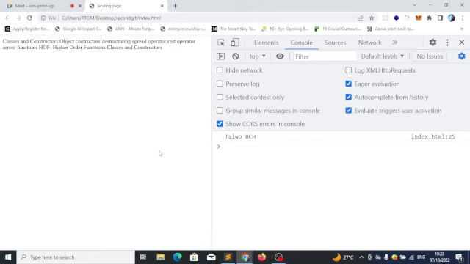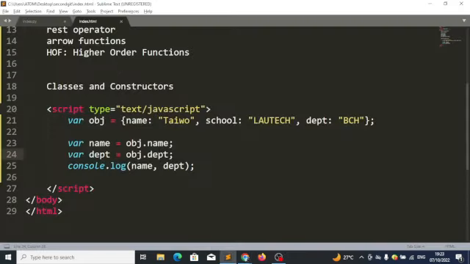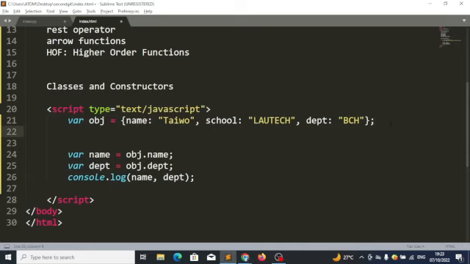So this is ES5. Let's do the same thing using destructuring. Very interesting thing. Because I'm destructuring an object, that's why we have curly braces. If it were an array, it would be square braces.